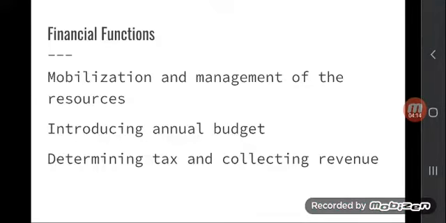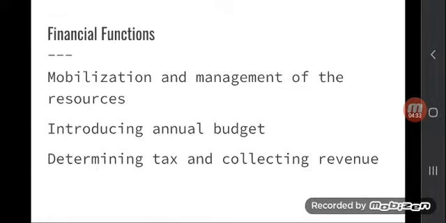And financial functions. The country needs financial resources for developing the country and for conducting different projects. So the executive mobilizes and manages resources required for the development projects.